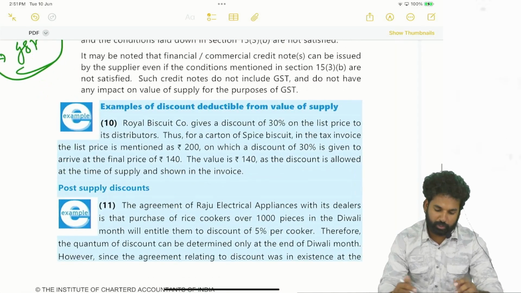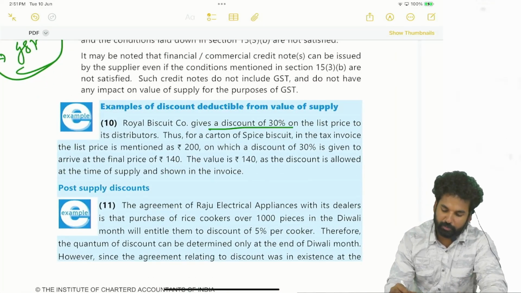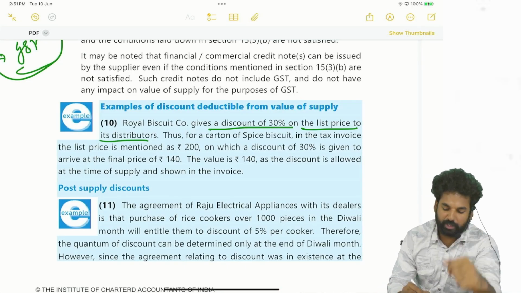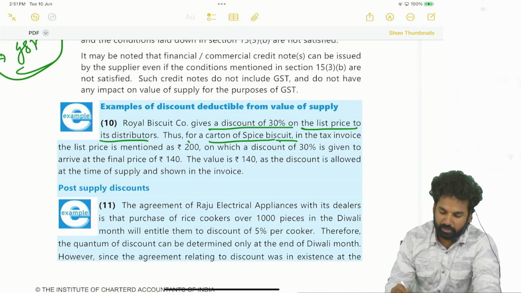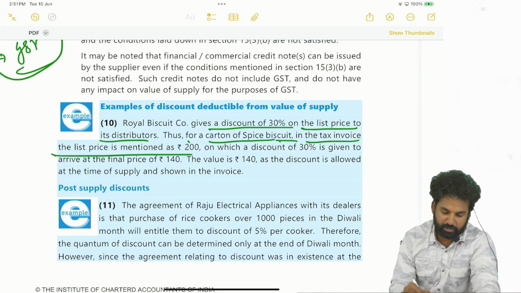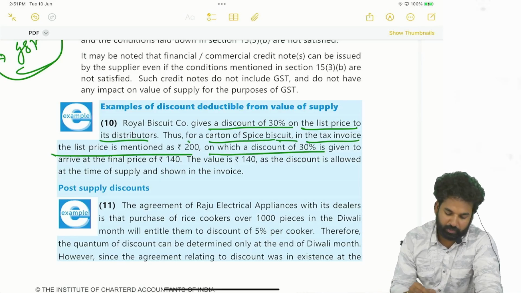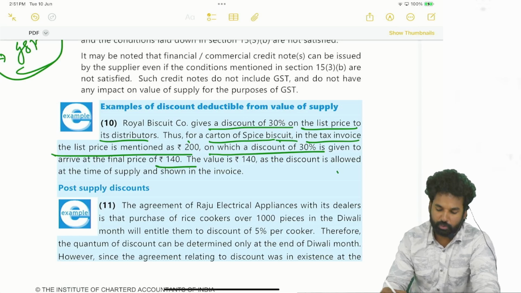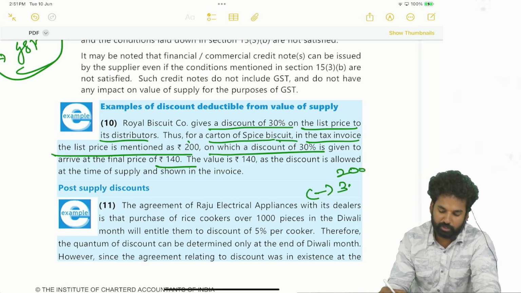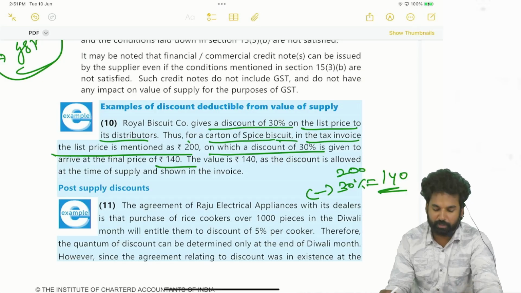So Royal Biscuit Company gives a discount of 30% on list price to its distributors. Thus, for a carton of spice biscuit in the tax invoice, the list price is mentioned as 200, on which discount of 30% is given to arrive at the final price of 140. So 200 minus 30%, 140. So value will be 140 only. This is at the time of supply.